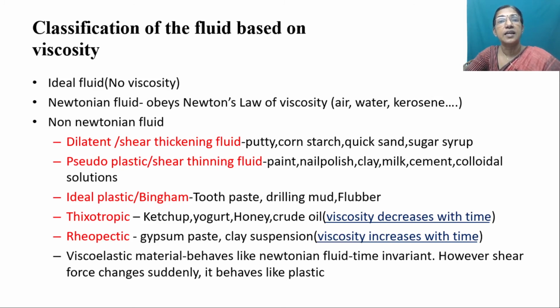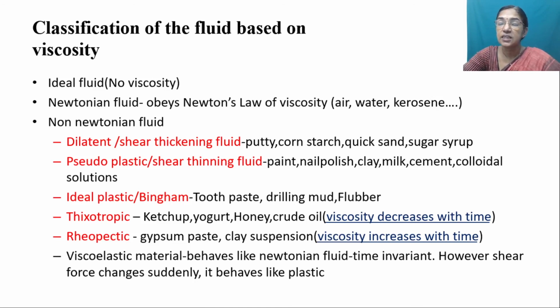In non-Newtonian fluids, the relationship between shear stress and velocity gradient is nonlinear, whereas in Newtonian fluids, the relationship between shear stress and velocity gradient is linear. Non-Newtonian fluids are again classified into time-independent fluids such as dilatant, pseudoplastic, etc., whereas time-dependent fluids are thixotropic and rheopectic. Dilatant fluids are called shear thickening fluids, such as quicksand or cornstarch. When we apply more shear, it becomes thicker. So it is called a shear thickening fluid.